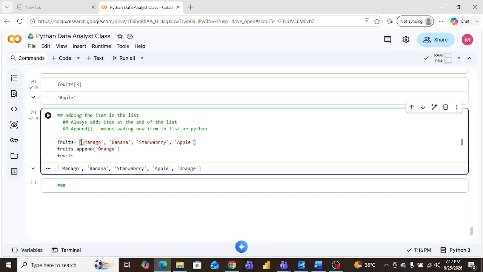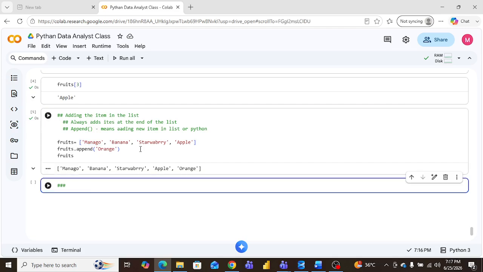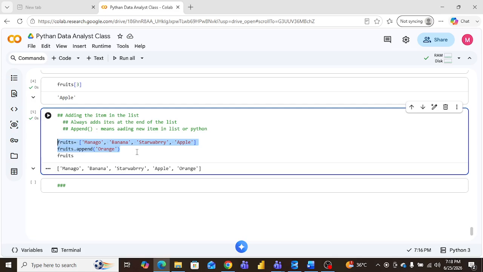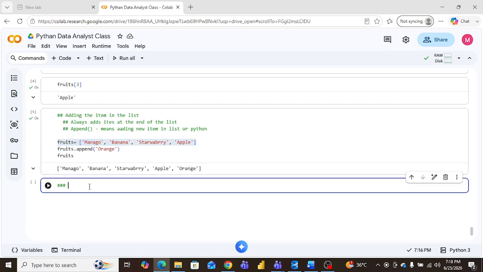I want to give an index position for the pineapple, right? So how can we use it? What I'm saying is we can add the product at the last, but we can also make a specific position. How can we do this? Let's see.